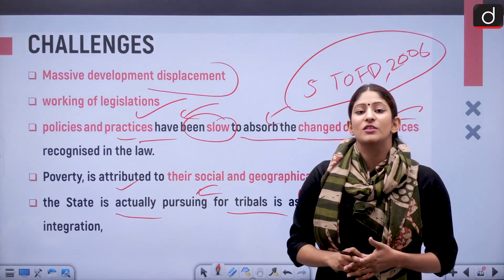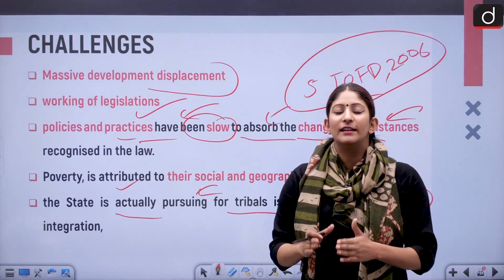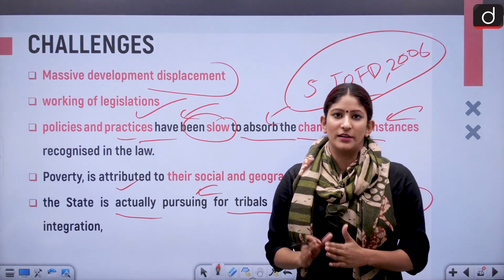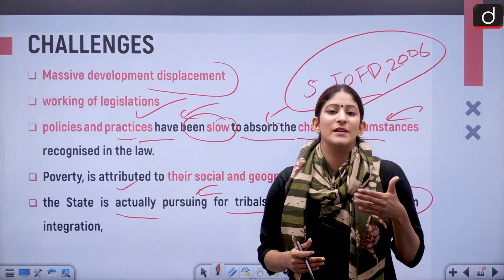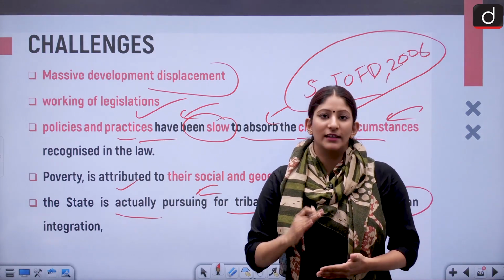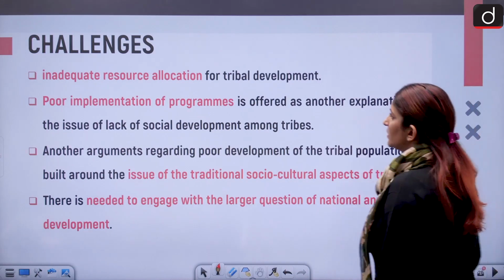But integration is respecting their cultural difference, respecting their unique identity, and yet being a part of the polity. That means whatever has been done is being done on the artificial level rather than the deep root level. Okay, let's move forward and talk about more challenges.